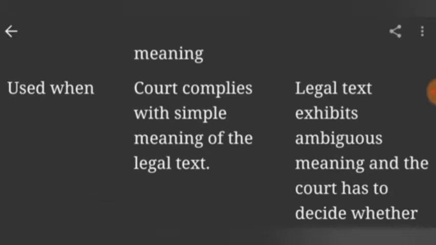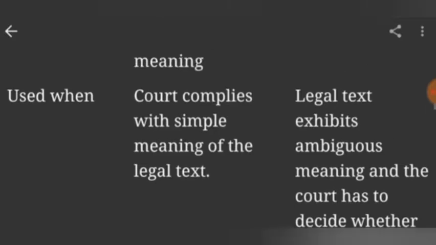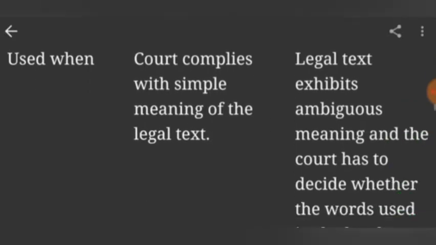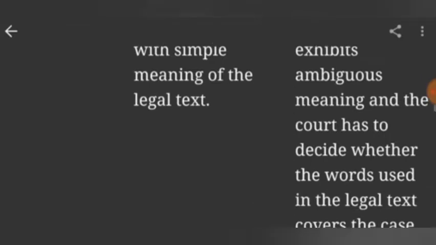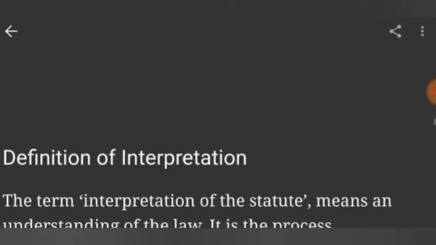Interpretation is used when the court complies with the simple meaning of the legal text, when there is no need for other rules of interpretation. And construction is used when legal texts exhibit ambiguity. The linguistic meaning exhibits ambiguity. Ambiguous means puzzling, incapable of giving any meaning, unclear, and the court has to decide whether the words used in the legal text cover the case or not. So these are the only differences.